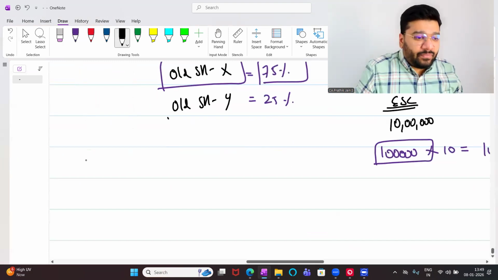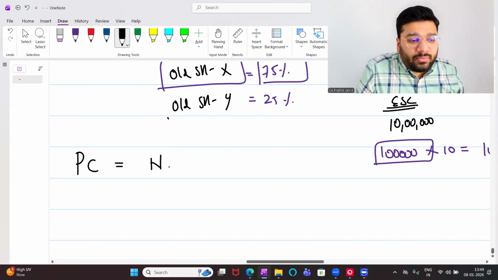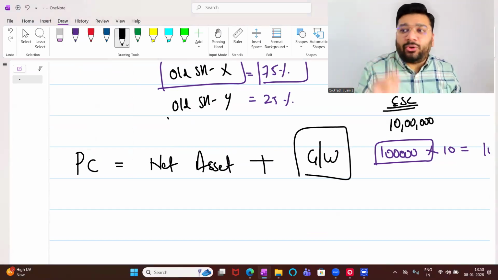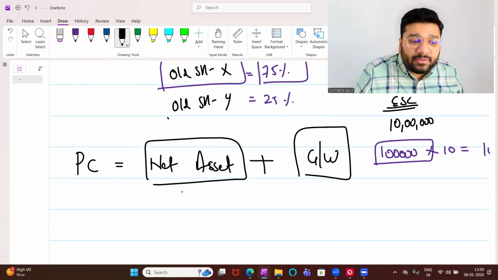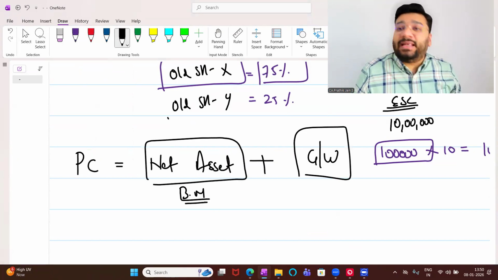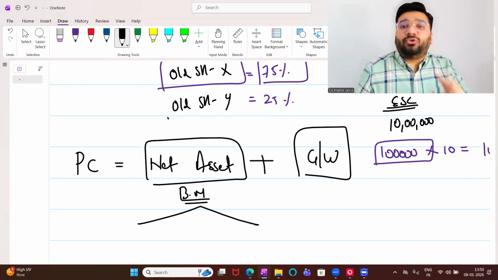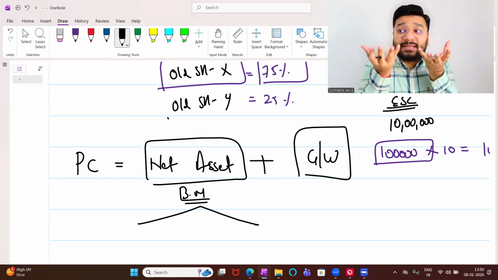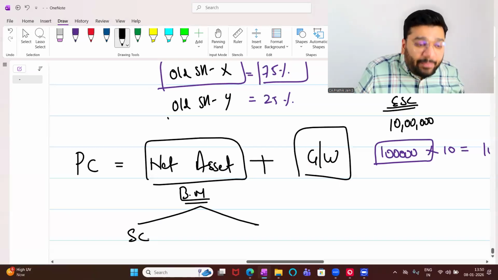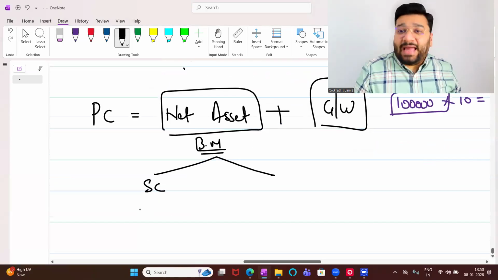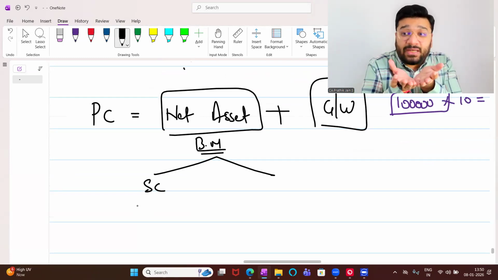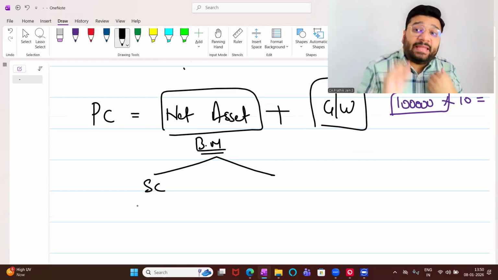Purchase consideration is equal to net asset plus goodwill. Goodwill, leave it. It's a subject matter of discussion, I'm not getting into it. Bare minimum, what will you ask? This is the bare minimum that you will ask: net asset. Net asset comprises two items here. If I go using the liability side approach, it is share capital plus reserve and surplus. So share capital 1 lakh into 10, how much is it? 10 lakh. This 10 lakh capital of the subsidiary limited, in that, excess contribute how much money?